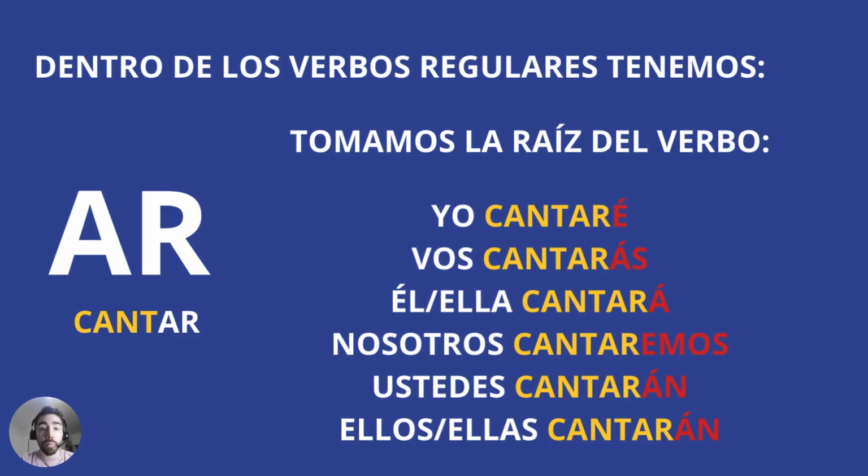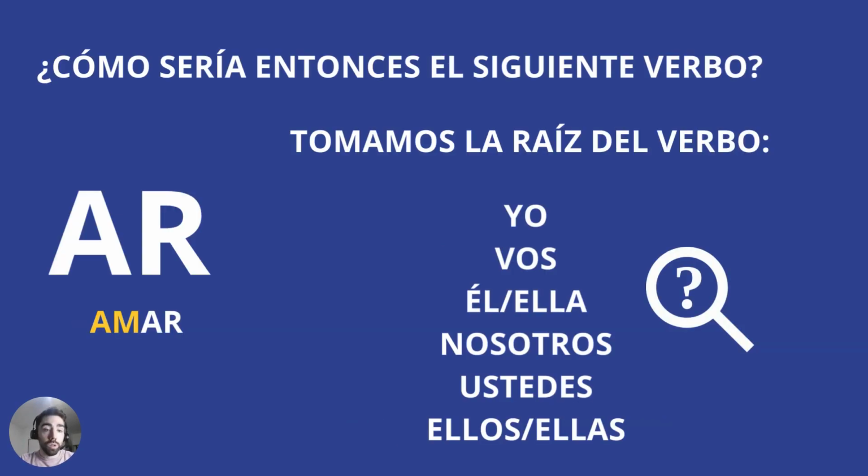So we have to remember: é, ás, á, emos, án. Those are the endings. If we remember that, we'll be able to conjugate any other regular verb.